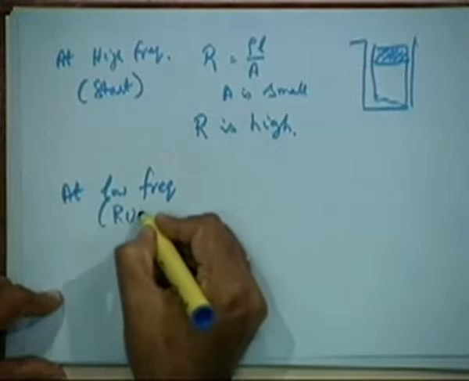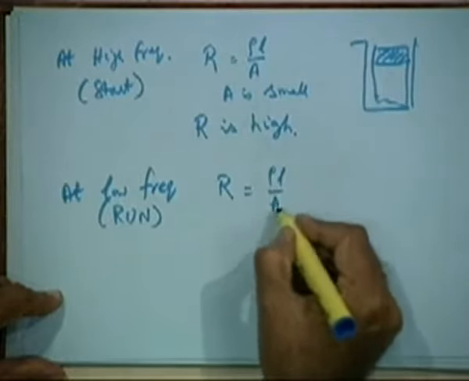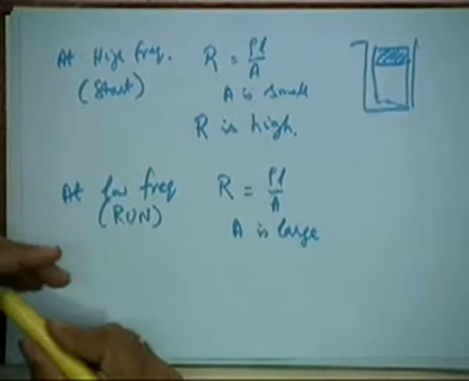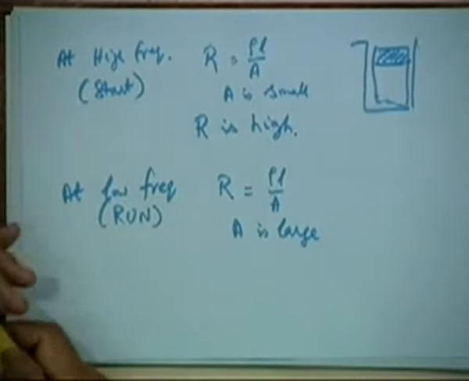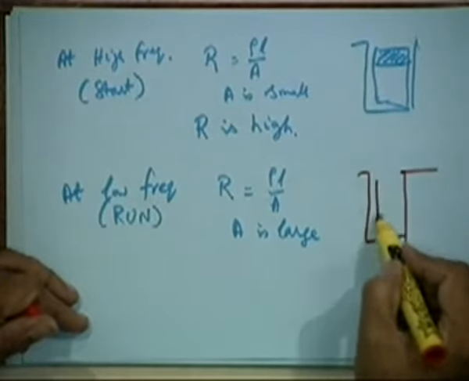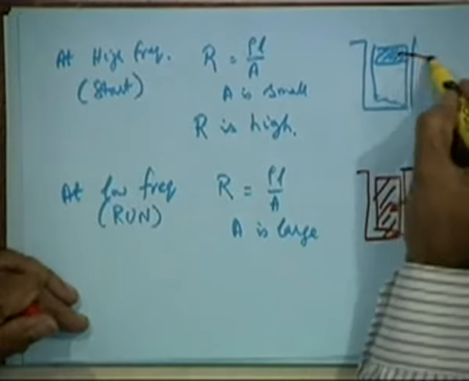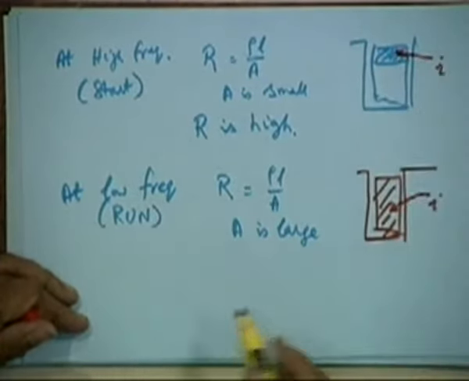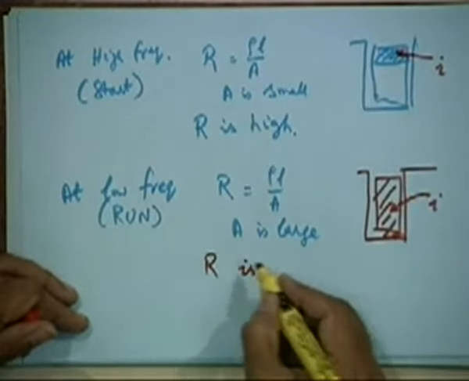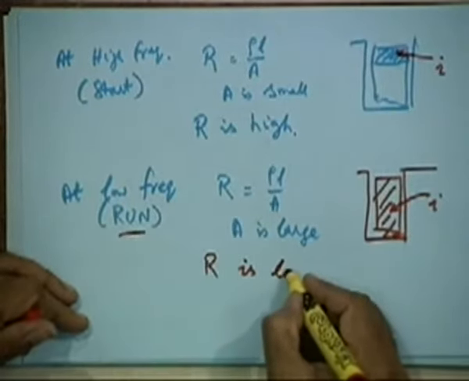that is at run condition, R is again rho L by A, but A is large because the whole of the conductor is filled with current. In that portion, this is the current. Here only this much is the current. So you will notice that A is large, so what will the resistance be at run condition? It is low.